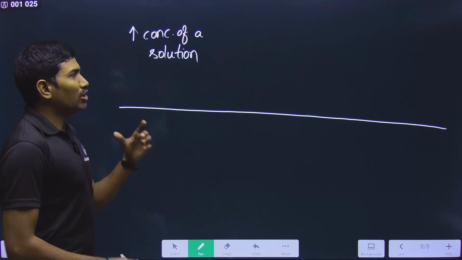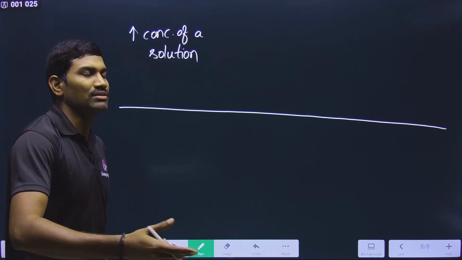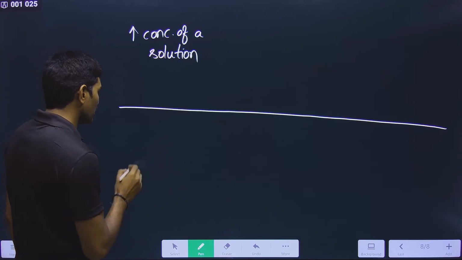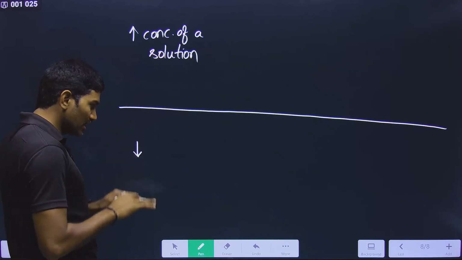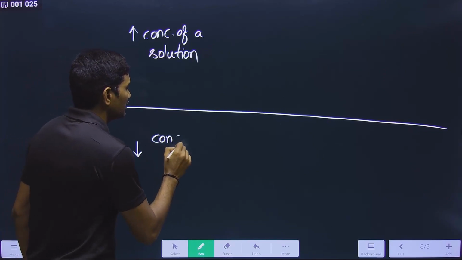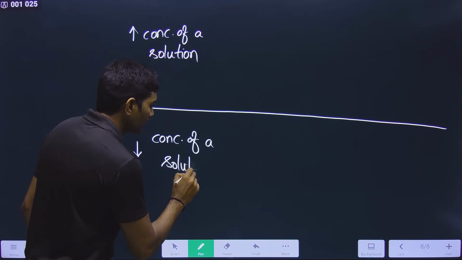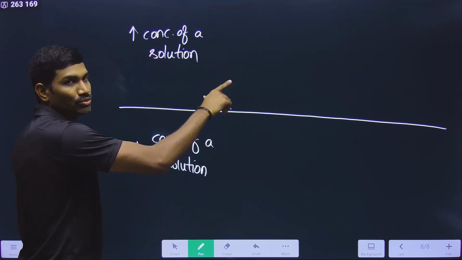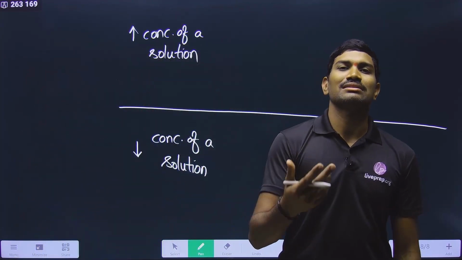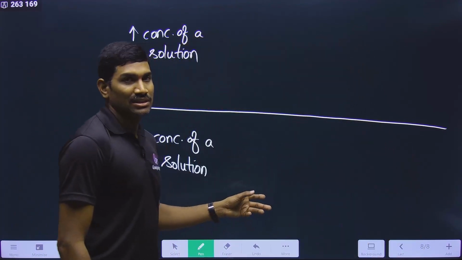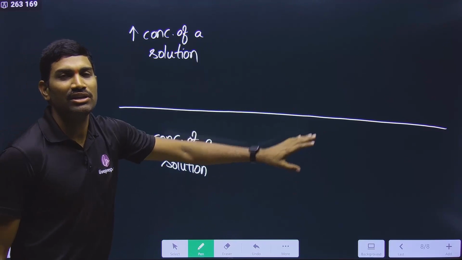Second option, I want to decrease the concentration of a solution. If you understand these two, you can easily understand the urine concentration mechanism. In a single minute you can understand the entire mechanism given in NCERT.